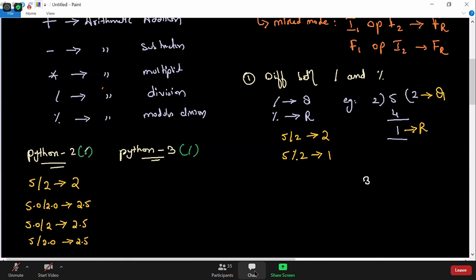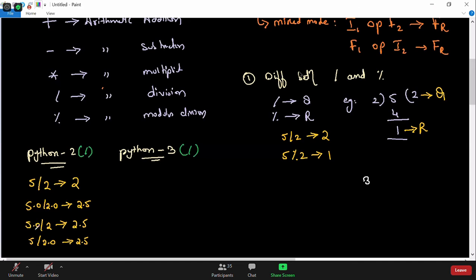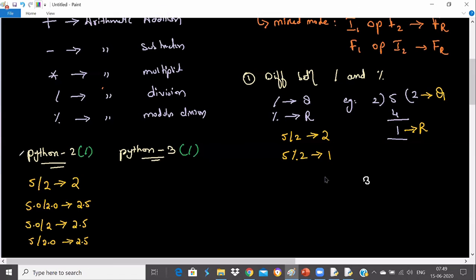The Python 2 division operator, if both are integers, gives you an integer. If both are float, or one of them is float, it will give you the floating point value. This knowledge is required, because whatever you have learned here is the same in C, C++, Java, and other programming languages as well.